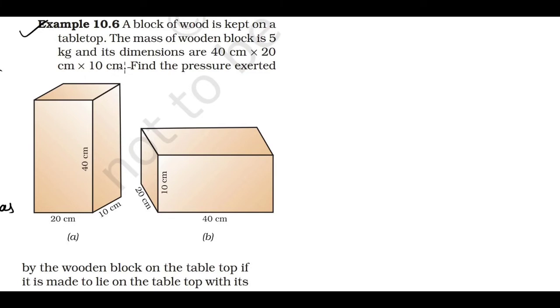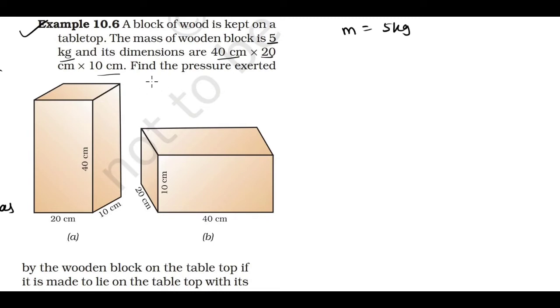The mass of the wooden block is 5 kilogram, and its dimensions are 40 cm, 20 cm and 10 cm. That means the length, breadth and height are 40 cm, 20 cm and 10 cm.